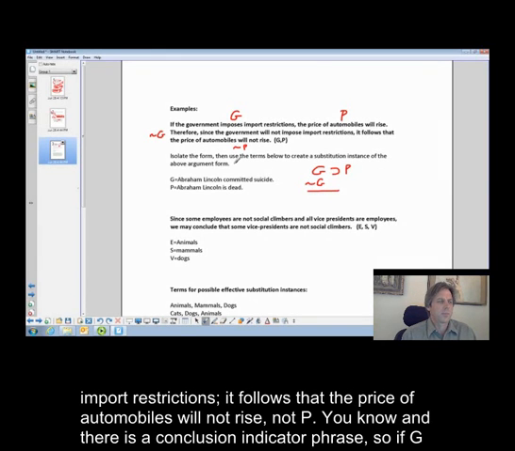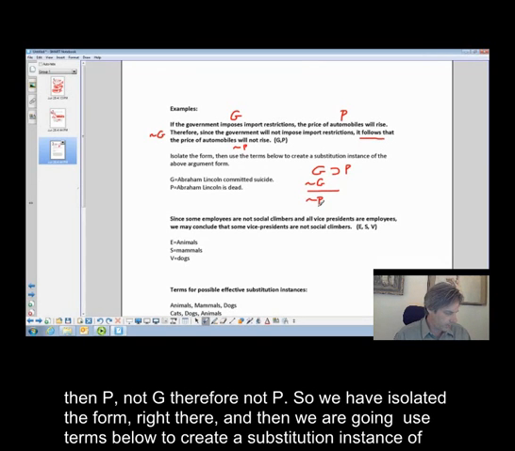It follows that the price of automobiles will not rise, not P, and that's a conclusion indicator phrase. So: if G, then P; not G; therefore not P. So we've isolated the form.